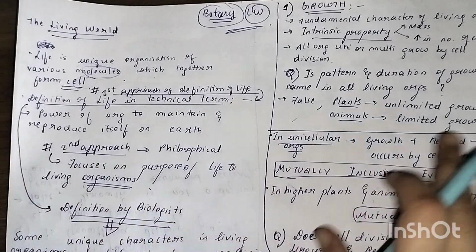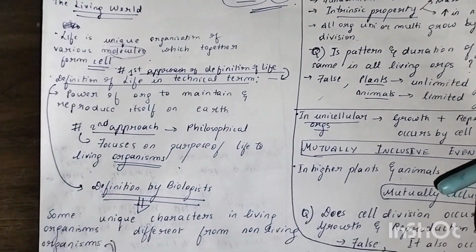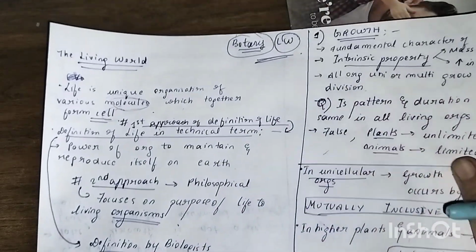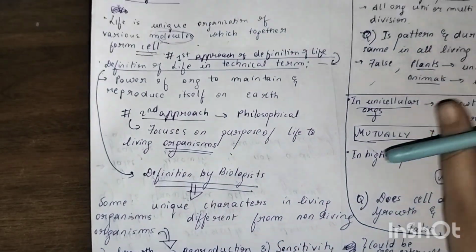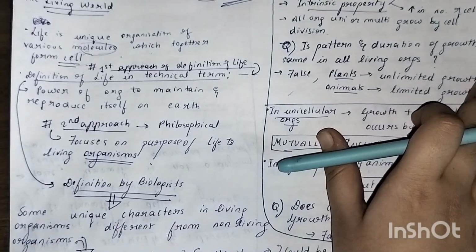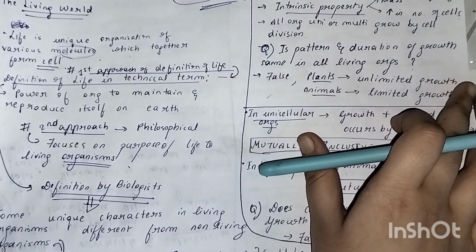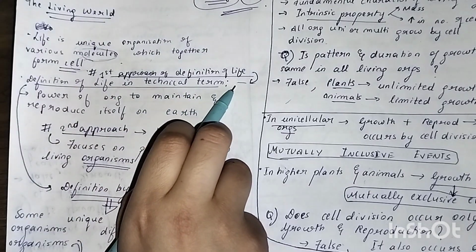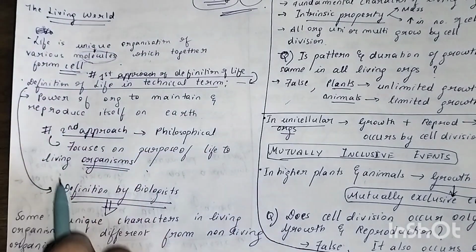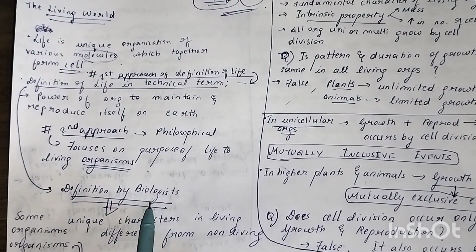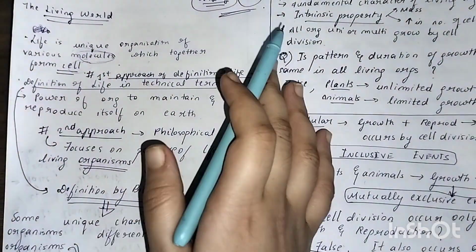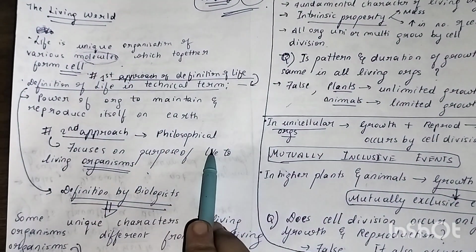Then some biologists wanted to give a proper definition of what life is exactly. Because life means there should be some definition, right? So some biologists came forward to give a proper definition. The first approach of defining life was mostly in a technical term, not a philosophical one.